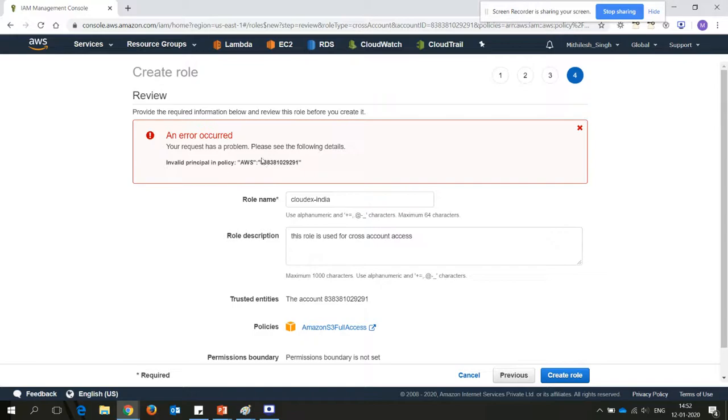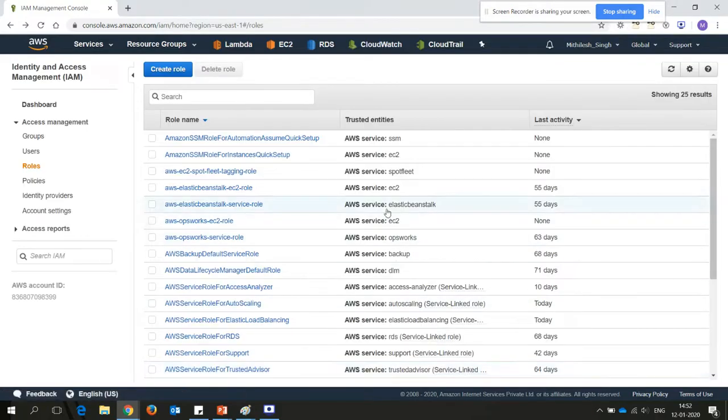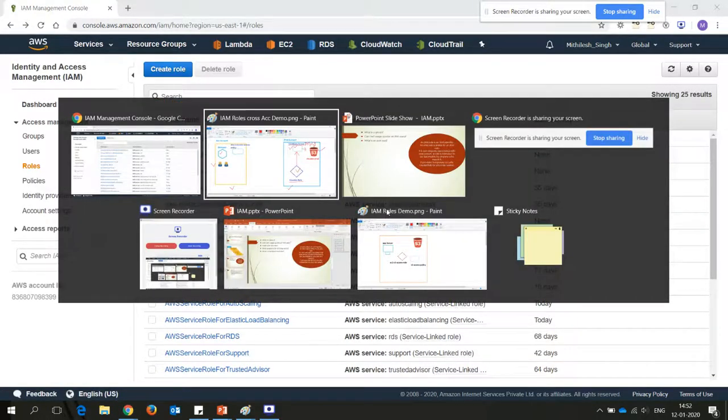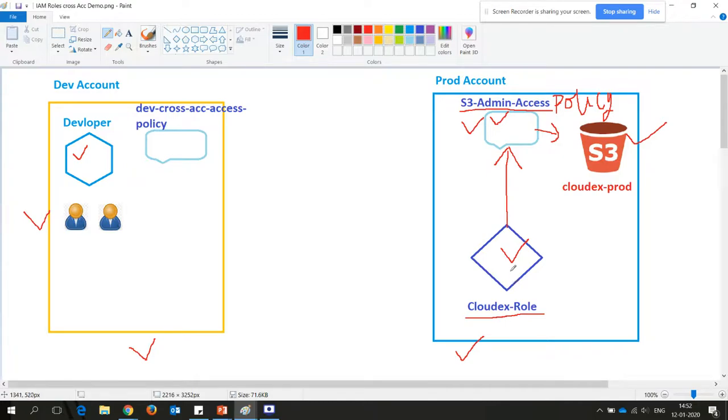Oh, very good. Since this account doesn't exist, and I do not have any account at this moment. If you have an account that really exists somewhere, you can use it and create the role. But this is the way to create the role. So suppose I have created a role, take an example. This role is created, and you already have the policy and the S3 bucket.